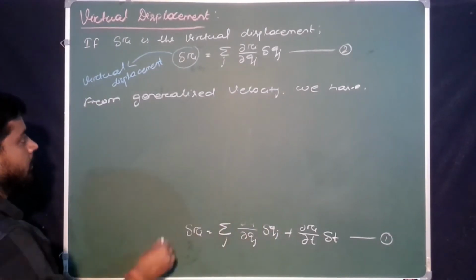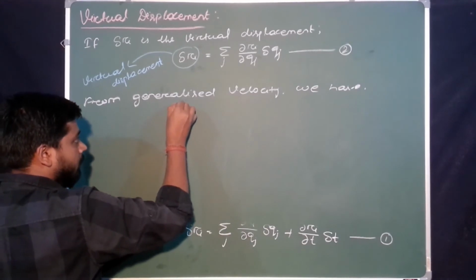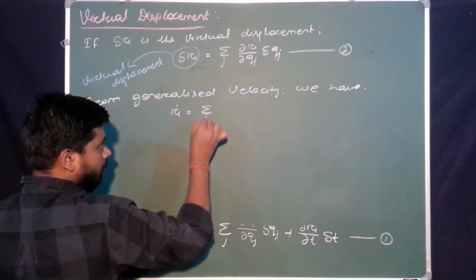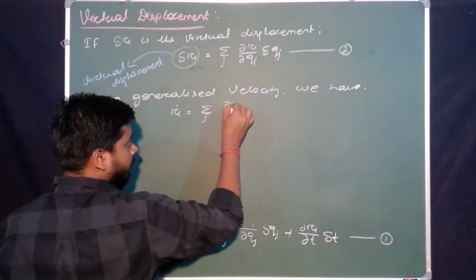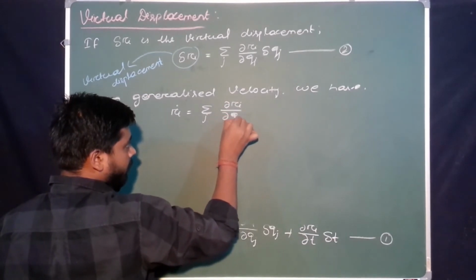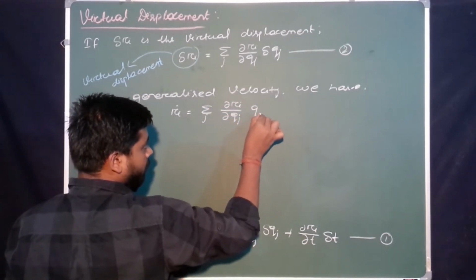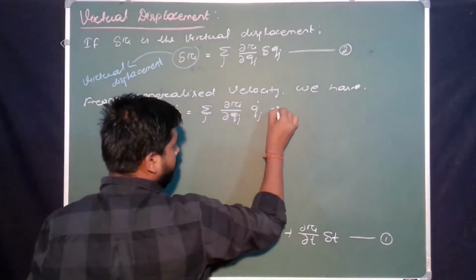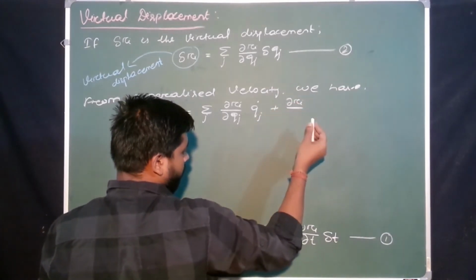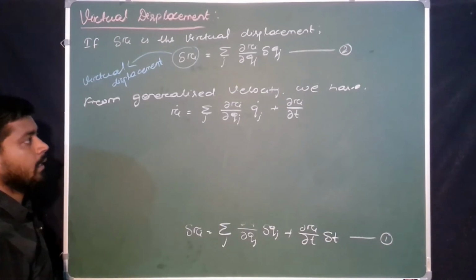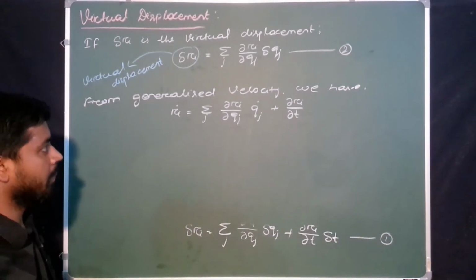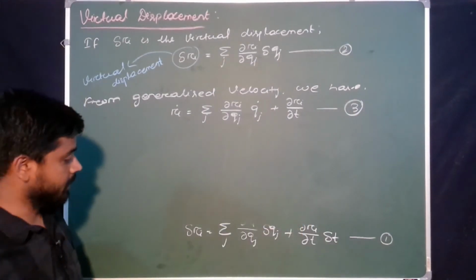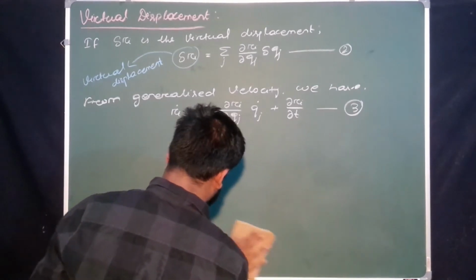Then just see what I got: Ri dot equals the sum over j of delta Ri by delta Qj into Qj dot, plus delta Ri by delta t. Yes or no? This is the expression for generalized velocity. Let this one be equation 3. Then just erase this one, not required.